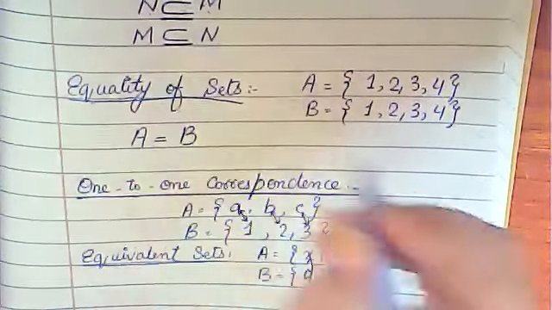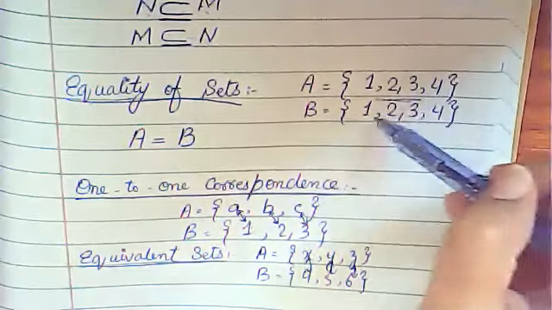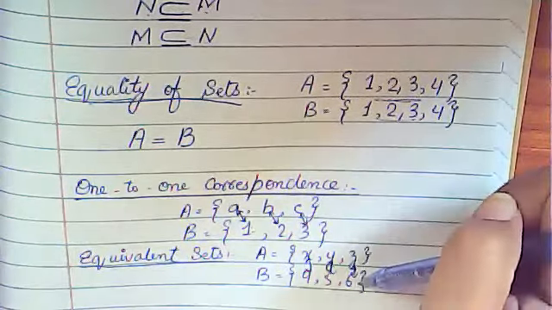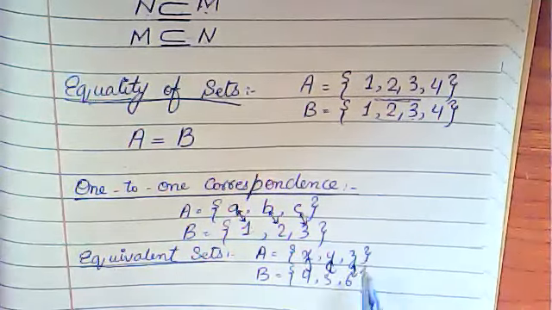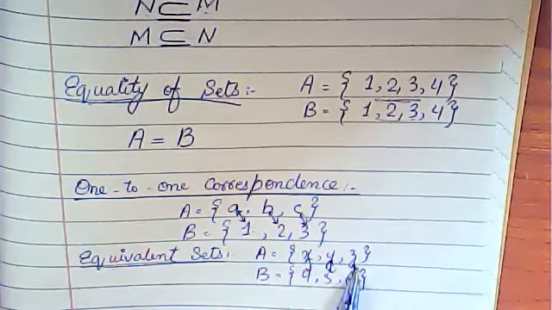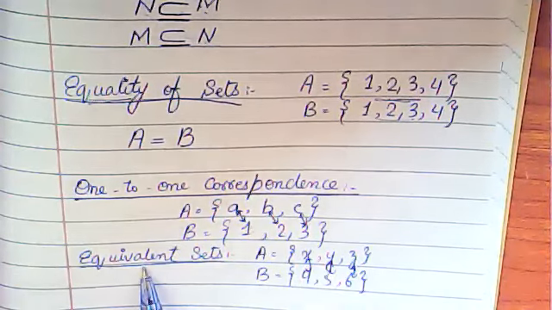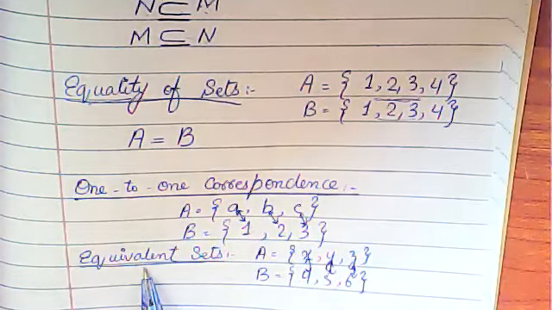Equality is a different thing. In equality, all the elements should be the same. Here you can see different elements: x, y, z and 4, 5, 6. But for equivalent sets you should have one-to-one correspondence. If one-to-one correspondence can be established between them, you will say that it is an equivalent set, right?